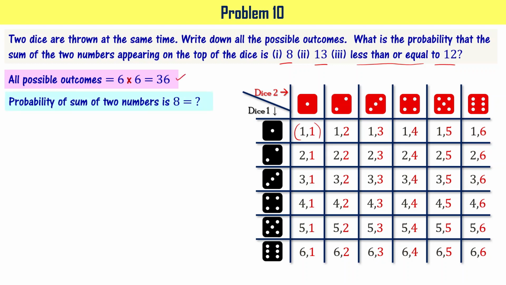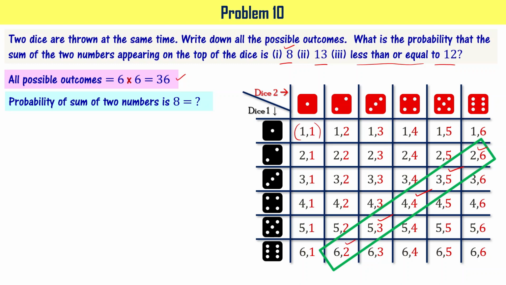Now, the first problem asked is probability of sum of two numbers is 8. What is that probability you want to find? So when you look at this table, only for the numbers written here, 2, 6, their sum is 8, 3, 5, 8, 4 plus 4, 8, 5 plus 3, 8, 6 plus 2, 8, right?